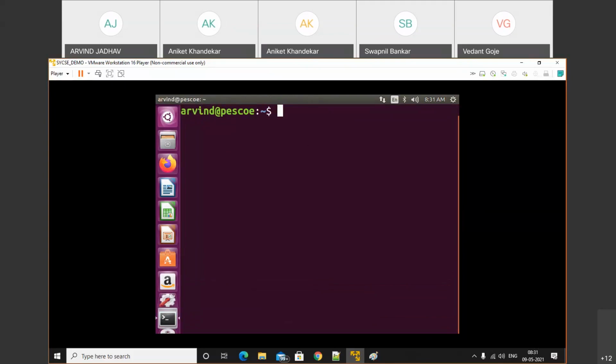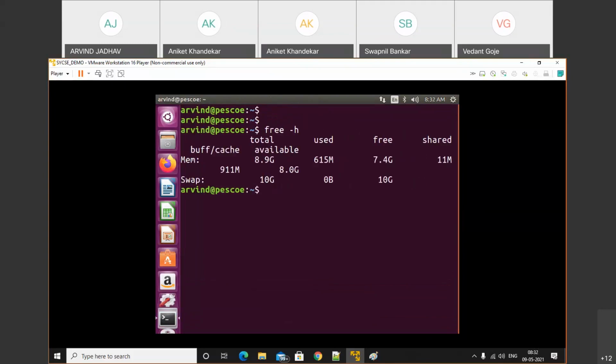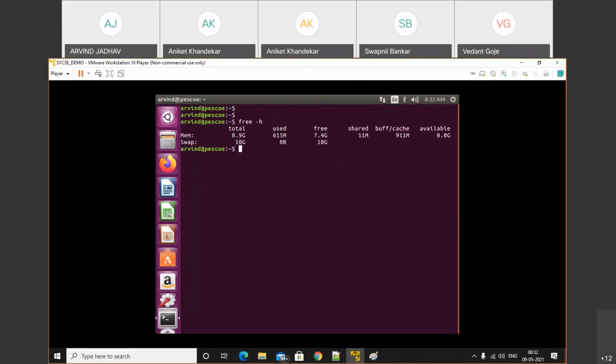Now we'll use the free -h command. It will show the memory and swap memory. This one is the random access memory. We have 8.9 GB of memory, among that 615 MB is used, and 7.4 GB is free. Shared is 11 MB, cache is 991 MB, and available is 8 GB. So this is your random access memory. By using the free -h command, you get the information about memory.